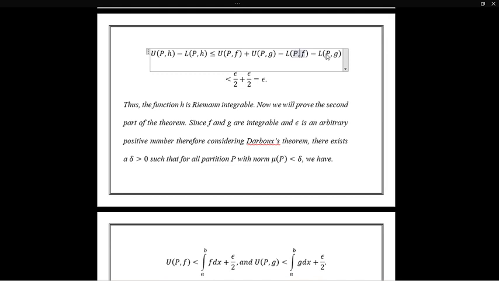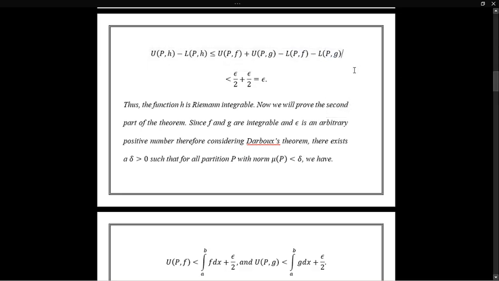From the above we conclude that U(P, h) minus L(P, h) will be less than U(P, f) plus U(P, g) minus L(P, f) minus L(P, g). And U(P, f) minus L(P, f) is less than epsilon by 2, and U(P, g) minus L(P, g) is again less than epsilon by 2. So this whole quantity will be less than epsilon.